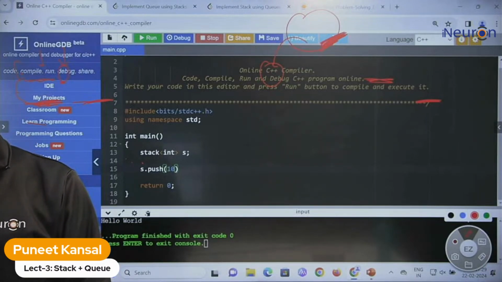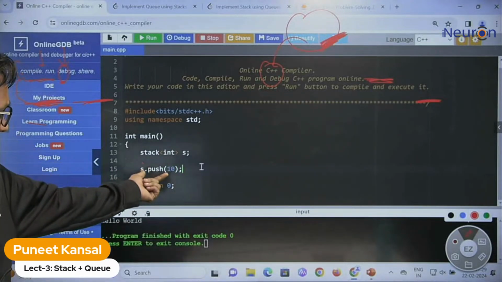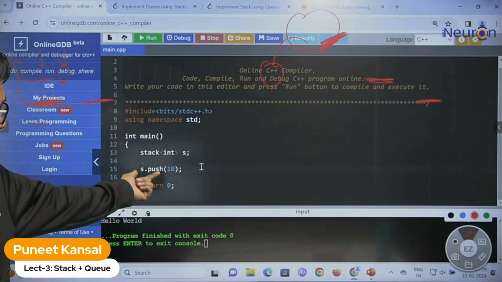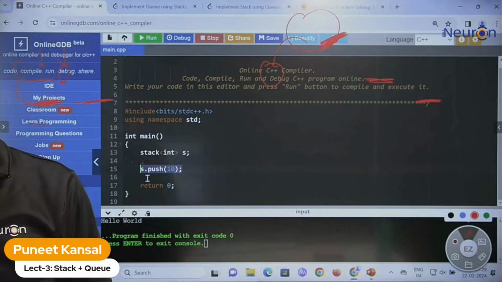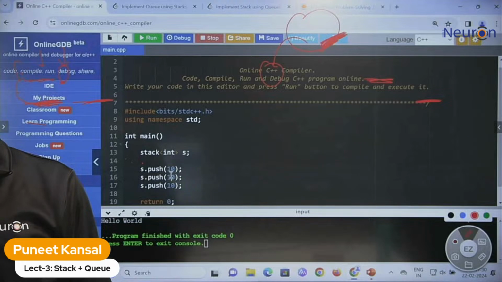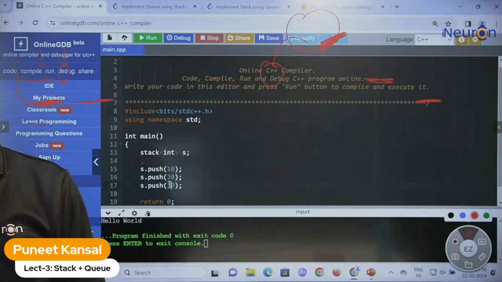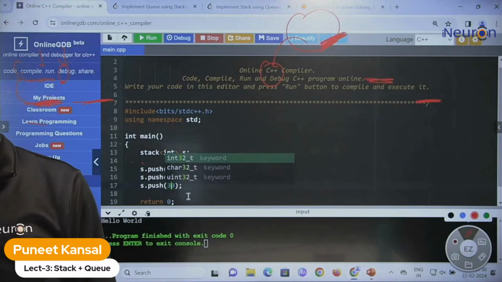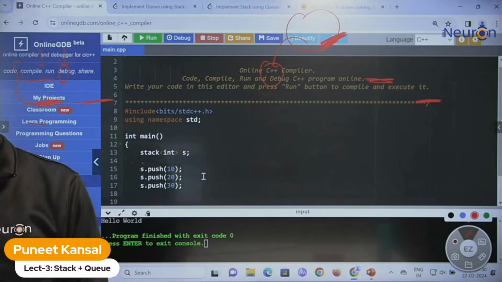So we are just covering all the functions related to stack. First, the easy one is the push one. We inserted one element, that is 10, inside our stack. Let me insert some more. Let me copy this same statement. So push function is used for inserting the element. I have inserted now 3 elements: 10, 20, and 30.